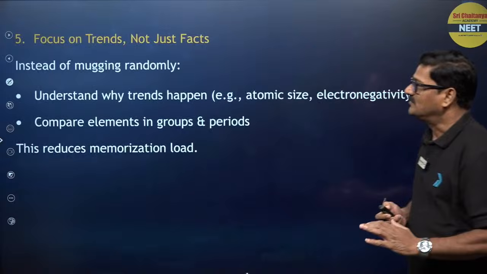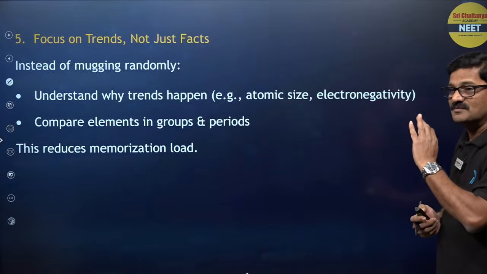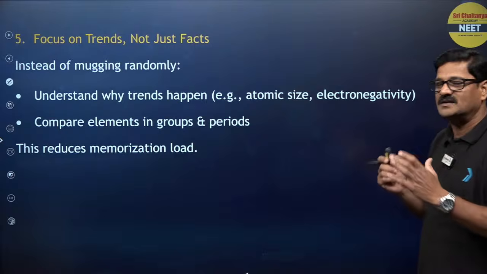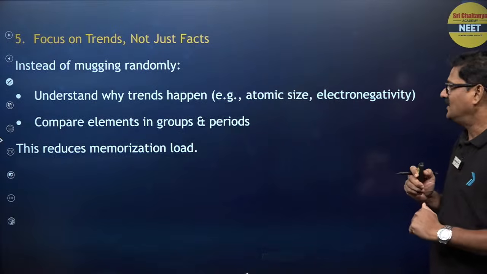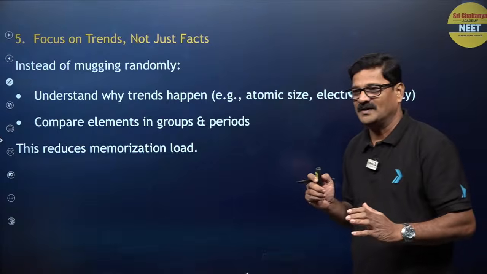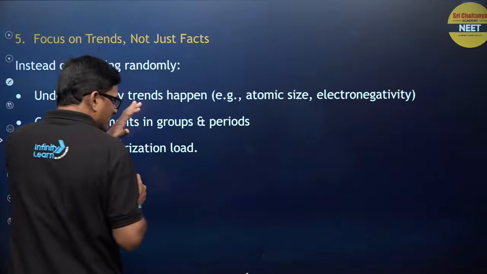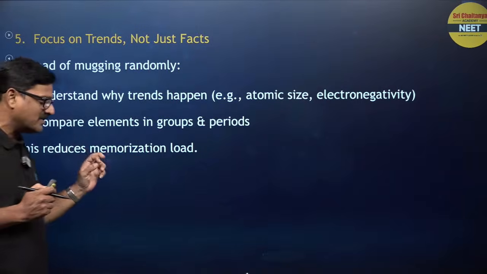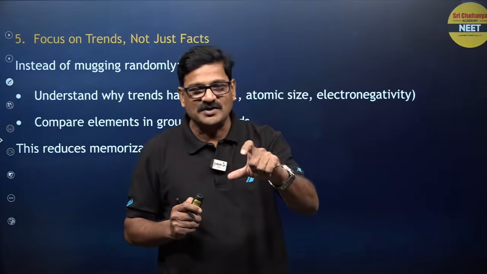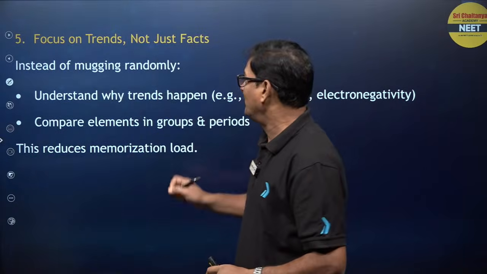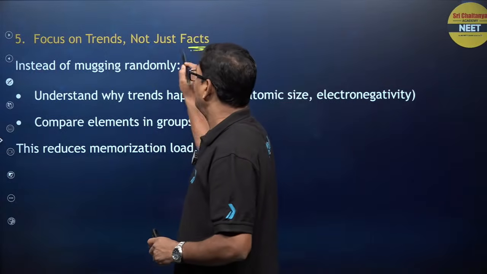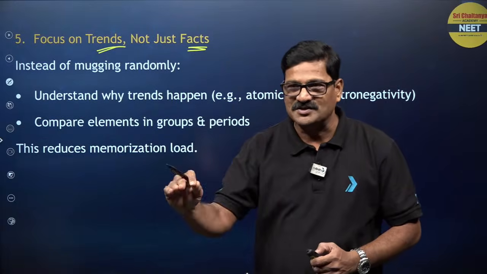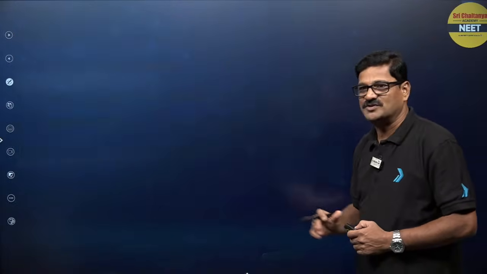And also, bacho, focus on trends, not just facts. Instead of mugging randomly, understand why the trend happens, like atomic size and electronegativity. Compare the elements in the groups and the periods, and the periodic table is the backbone. This reduces the memorization. Inorganic chemistry, you say it is memorization, but if you know the fact behind the trend, automatically the memorization burden is going to be minimized here, bacho.